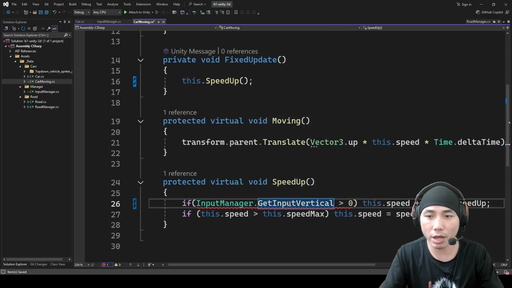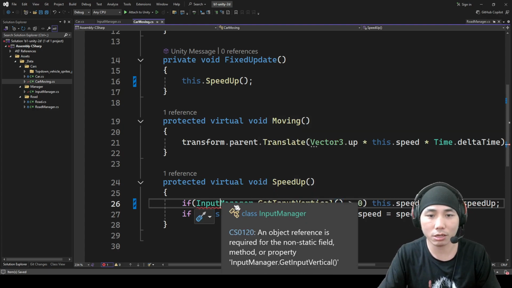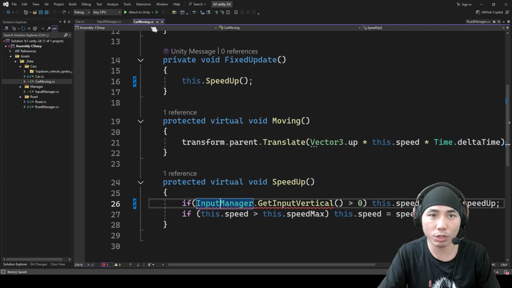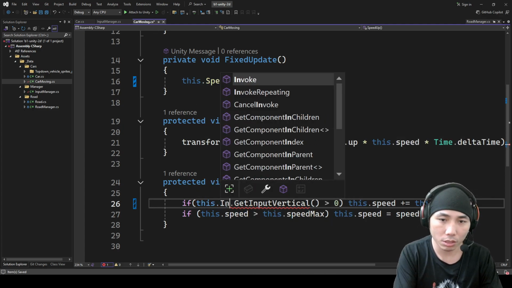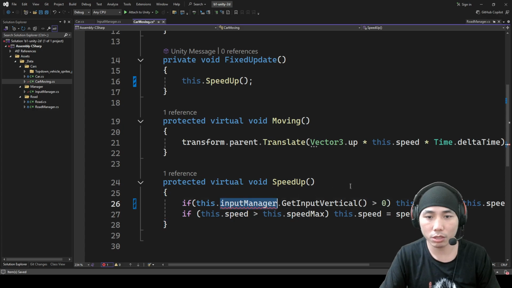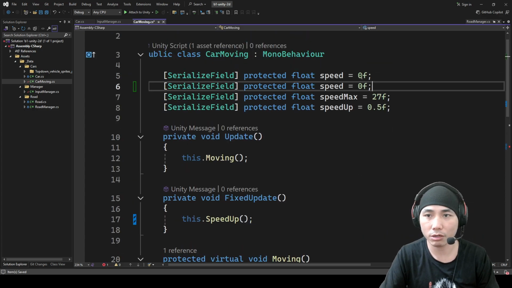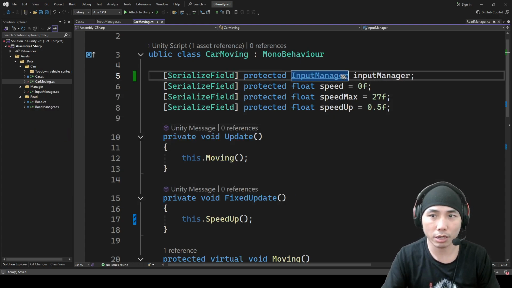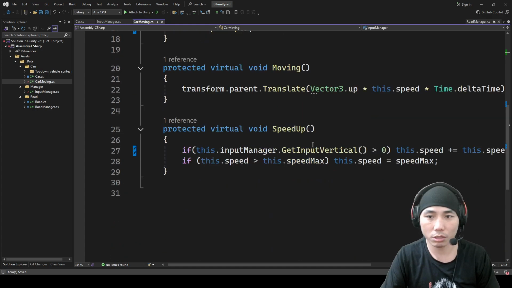So okay, now let's say I want to get input vertical. It's still an error. Why? Because this is the class. The way we do over here is we create a variable. So we need a variable, this input manager. So where is the variable over here? I make it like this, and okay, it's protected, correct, input manager, right? If you do this, it will not error anymore. So this is how you do things in Unity.